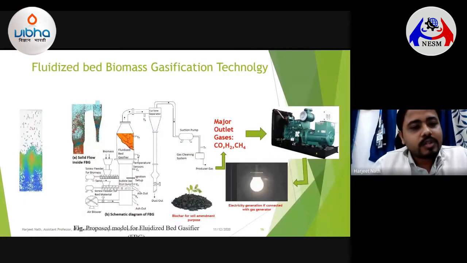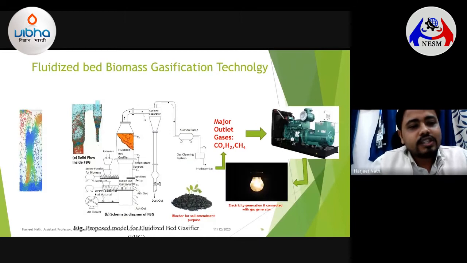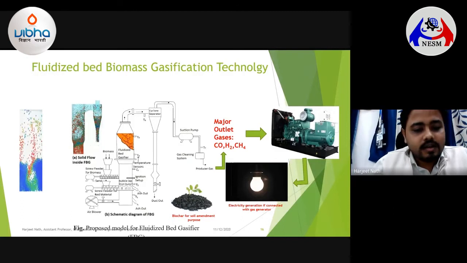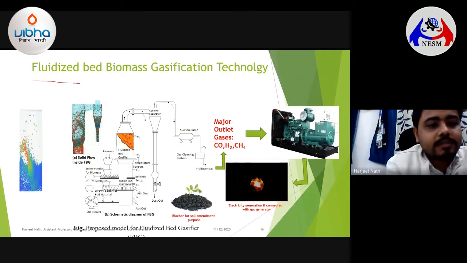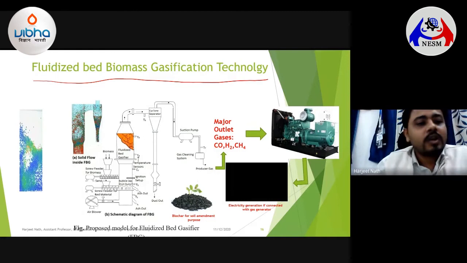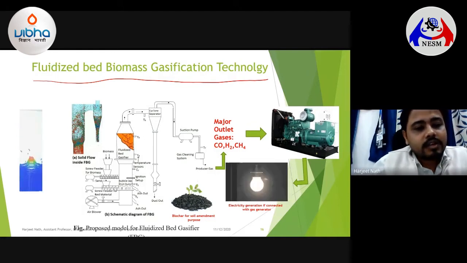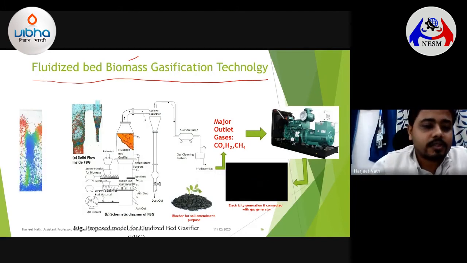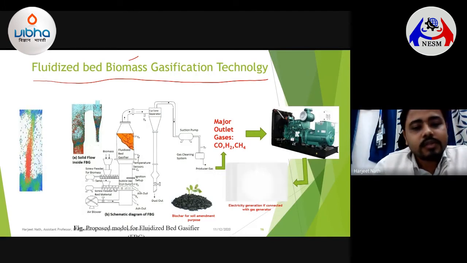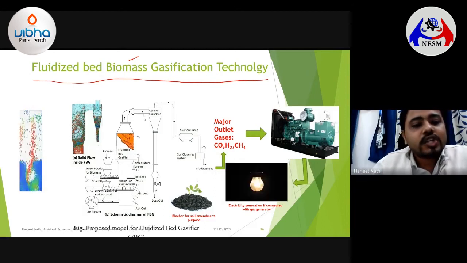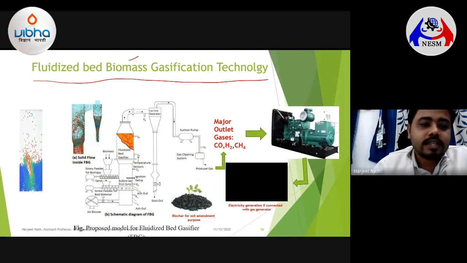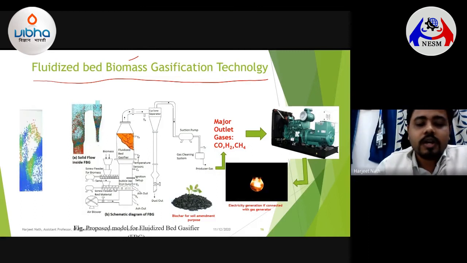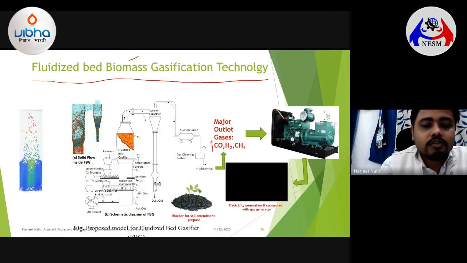One such technology which I would like to share for today's talk is the generation of clean energy in the form of clean electricity by a particular reactor known as fluidized bed biomass gasification technology. This can be either a biomass gasification technology, or a coal-based gasification technology, where gasification is a specific term which says that partial oxidation is happening, which means that instead of the formation of carbon dioxide, it leads to the formation of gases like carbon monoxide as a result of partial oxidation.